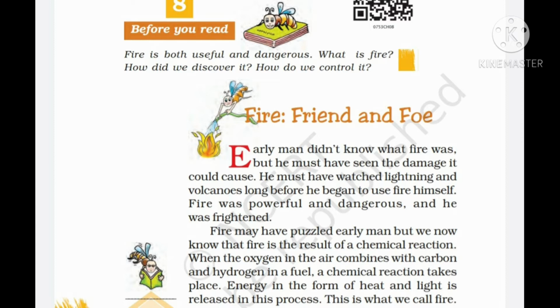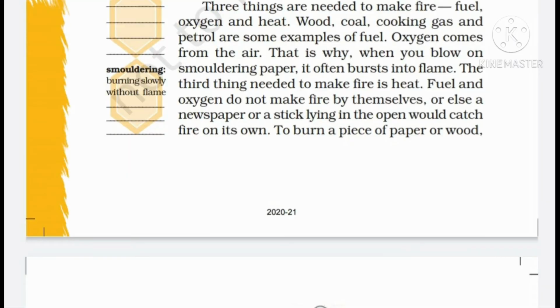Let me read it once again. When the oxygen in the air combines with carbon and hydrogen in a fuel, a chemical reaction takes place. Energy in the form of heat and light is released in this process. This is what we call fire. So, these are the three elements: oxygen, carbon, and hydrogen, which are important to ignite a fire. Three things are needed to make fire: fuel, oxygen, and heat.